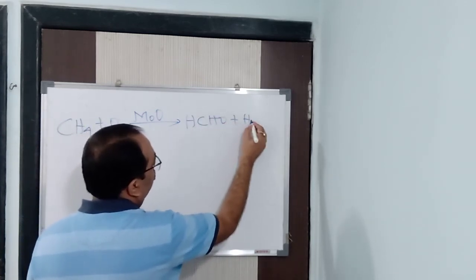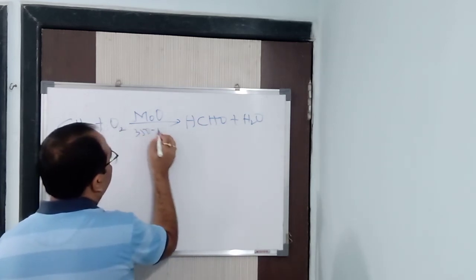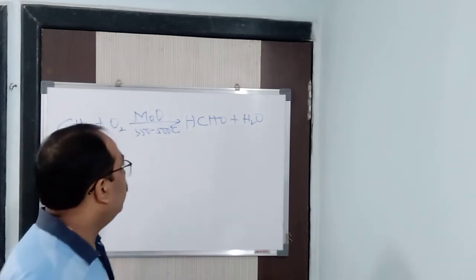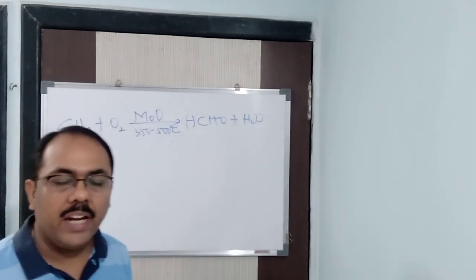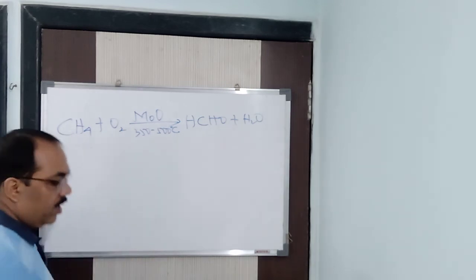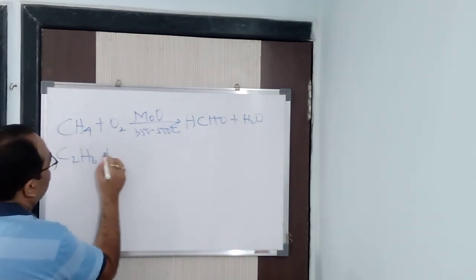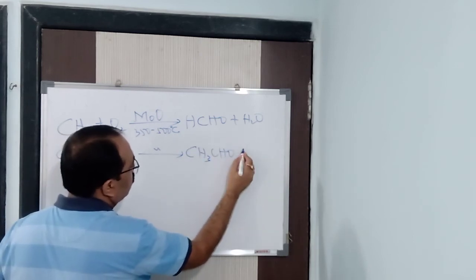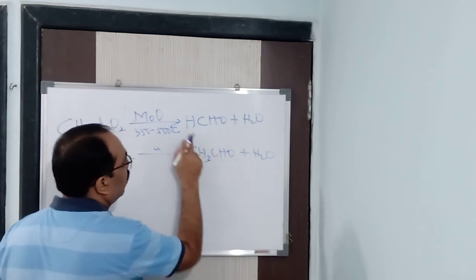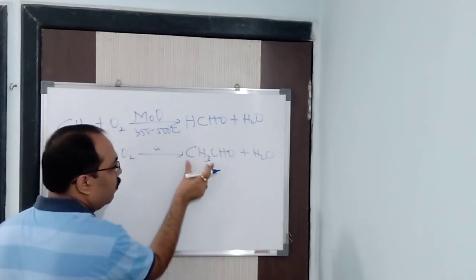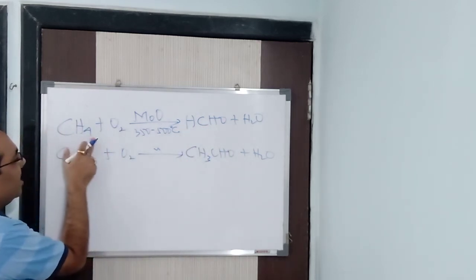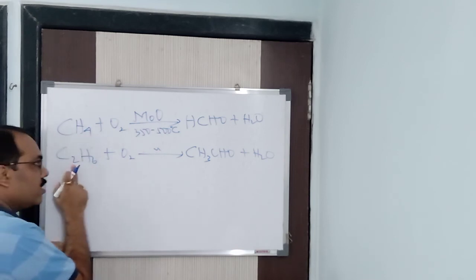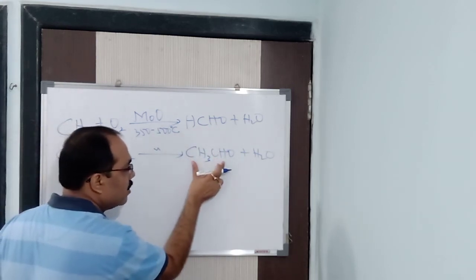So what am I going to get? Methanol plus water. The temperature here is 350 to 500 degrees Celsius. I will be getting methanol plus water, or formaldehyde plus water. Similarly, if I take here ethane C2H6 plus O2 under same conditions, what will I get? 2 carbons, so CH3CHO plus water. I told you how to find it out. Here HCHO, you add a CH2 group, you will get the next. Because here CH4, I added a CH2 group, I got C2H6. Similarly HCHO, if I add a CH2 group, I will get CH3CHO.